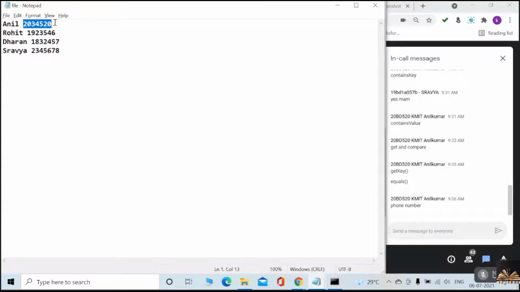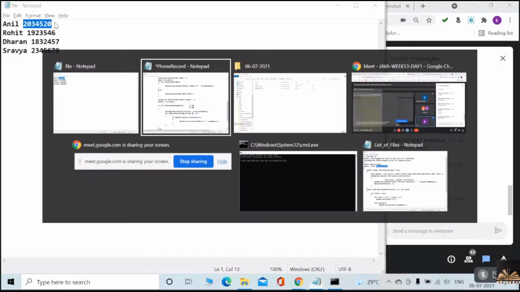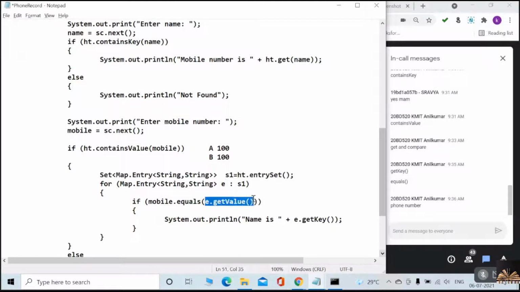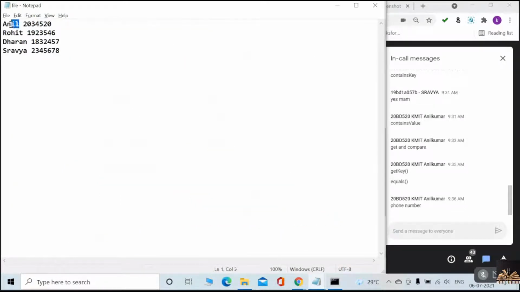That phone number I am checking with the phone number which we have taken from the user. If both are same, I am just printing the key. Get key means Anil is going to be printed. If the value of the entry and the mobile number taken from the user are the same, then I'll display the key associated with that by using the get key method.